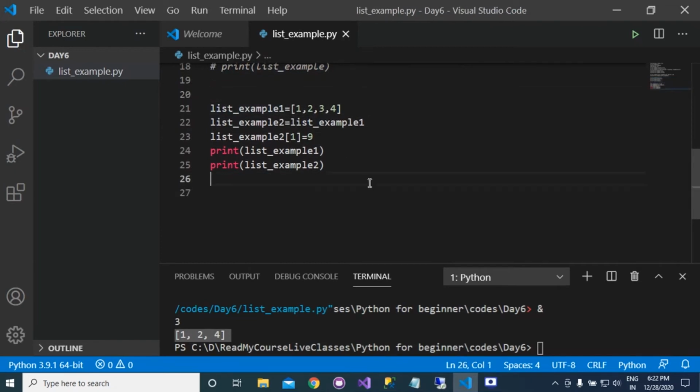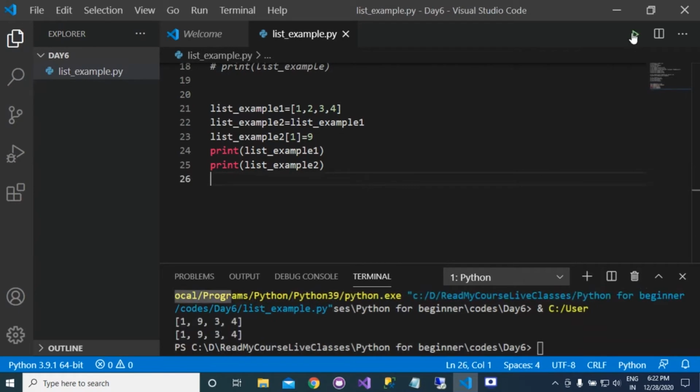So now here you can see what's happening. You can see that the values of list example 1 and list example 2 are the same. Firstly, list example 1 was 1, 2, 3, 4, and we created another list, list example 2, and assigned its value as list example 1.